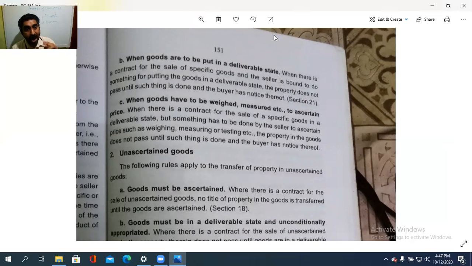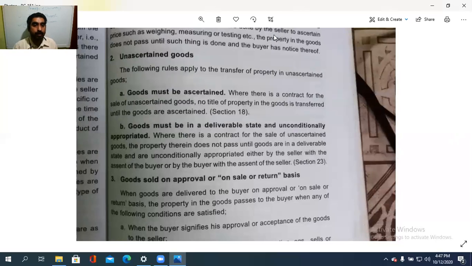What are the rules with regard to unascertained goods for passing the ownership? One thing, whatever be the case, the goods should be ascertained. Then second, it must be in a deliverable state and unconditionally appropriated. That means the goods are in a deliverable condition, and both the parties, without any condition, mutually agree upon passing the goods. Even though it is unascertained, it must become ascertained, and it should be in a deliverable state to move.